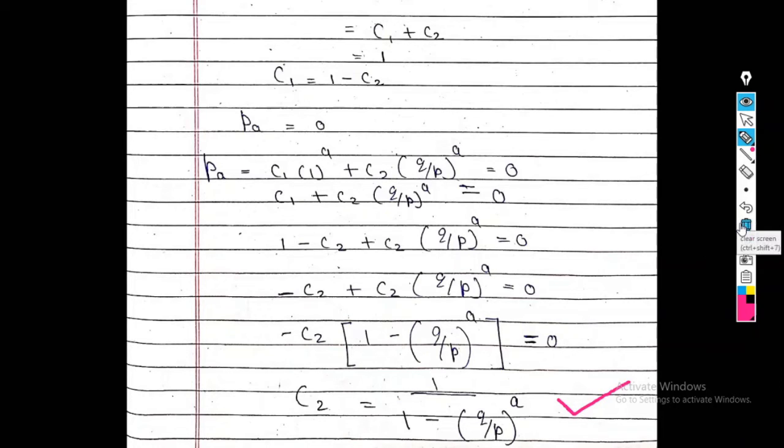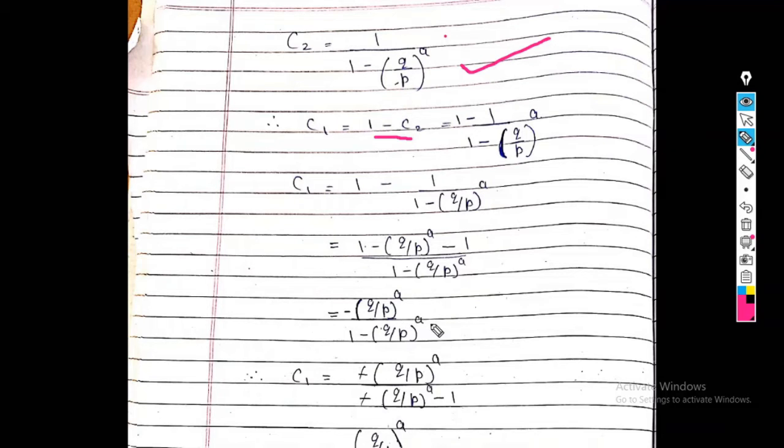Now our purpose is what? Next we find C1. So this is my C2: 1 upon 1 minus q upon p raised to A. So what is C1? It is 1 minus C2. Now we subtract this C2 from 1.